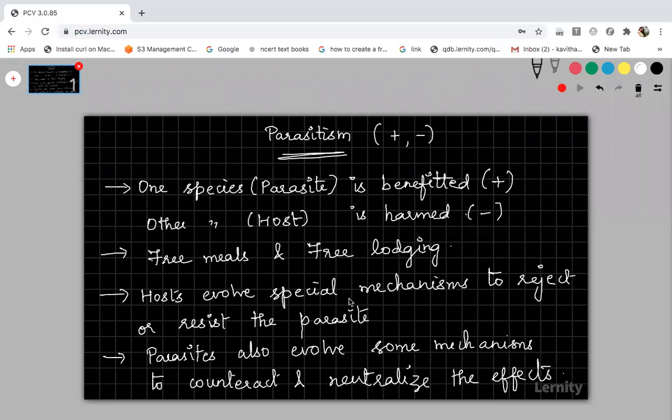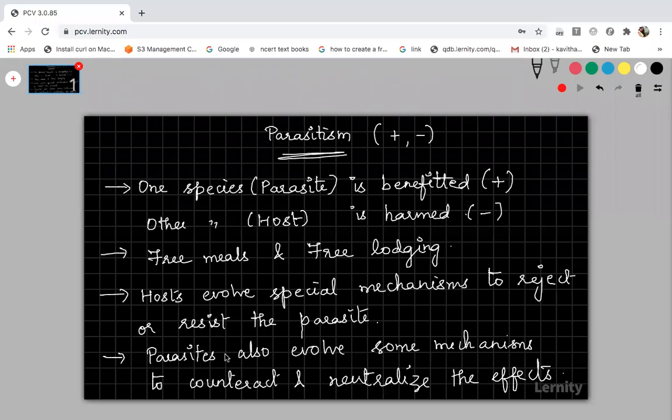If all microorganisms you take in were killed by HCl, then we would not be affected with disease. For example, cholera, typhoid, paratyphoid, and many other digestive tract disorders we discussed, right? Only when they are not killed by HCl do they cause infection. So you can give such an example: the host evolving a special mechanism to reject or resist the parasite, for example HCl secretion in our body.